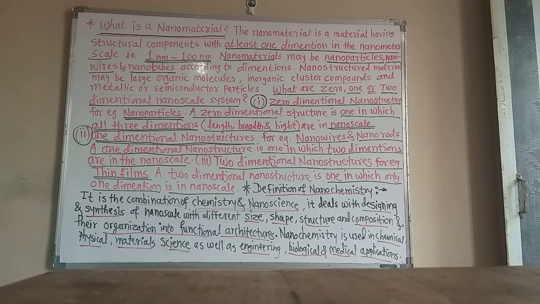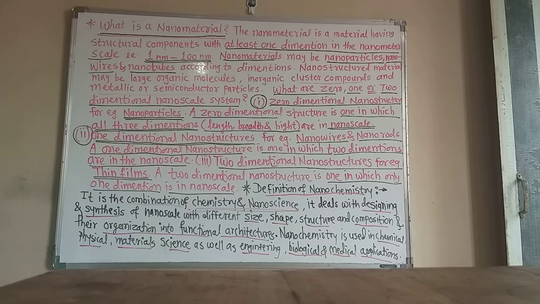So nanochemistry deals with the synthesis and designing of the nanoscale in different size, shape, structure, composition and the organization into functional architectures.